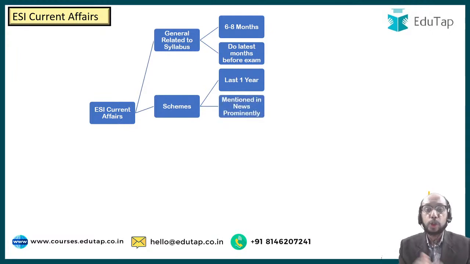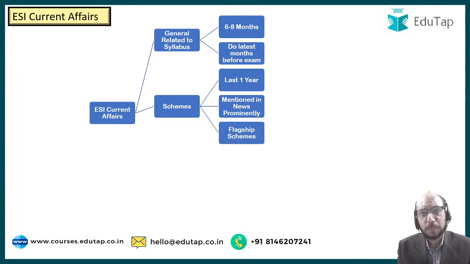Apart from that, you should also know about those schemes which have been mentioned in news prominently. Like for example, Pradhan Mantri Fasal Bima Yojana is not a scheme which has been launched in the last 1 year, but it has been prominently mentioned in the news, maybe because the government has changed the framework of that scheme, or maybe there is a lot of controversy related to that scheme, or maybe there is a lot of benefit that people are drawing from that scheme, and hence that scheme is being praised. But whatever may be the cause, if a scheme has been mentioned prominently in news, you must surely cover that scheme, which we will help you in covering through our beautiful current affairs magazine.